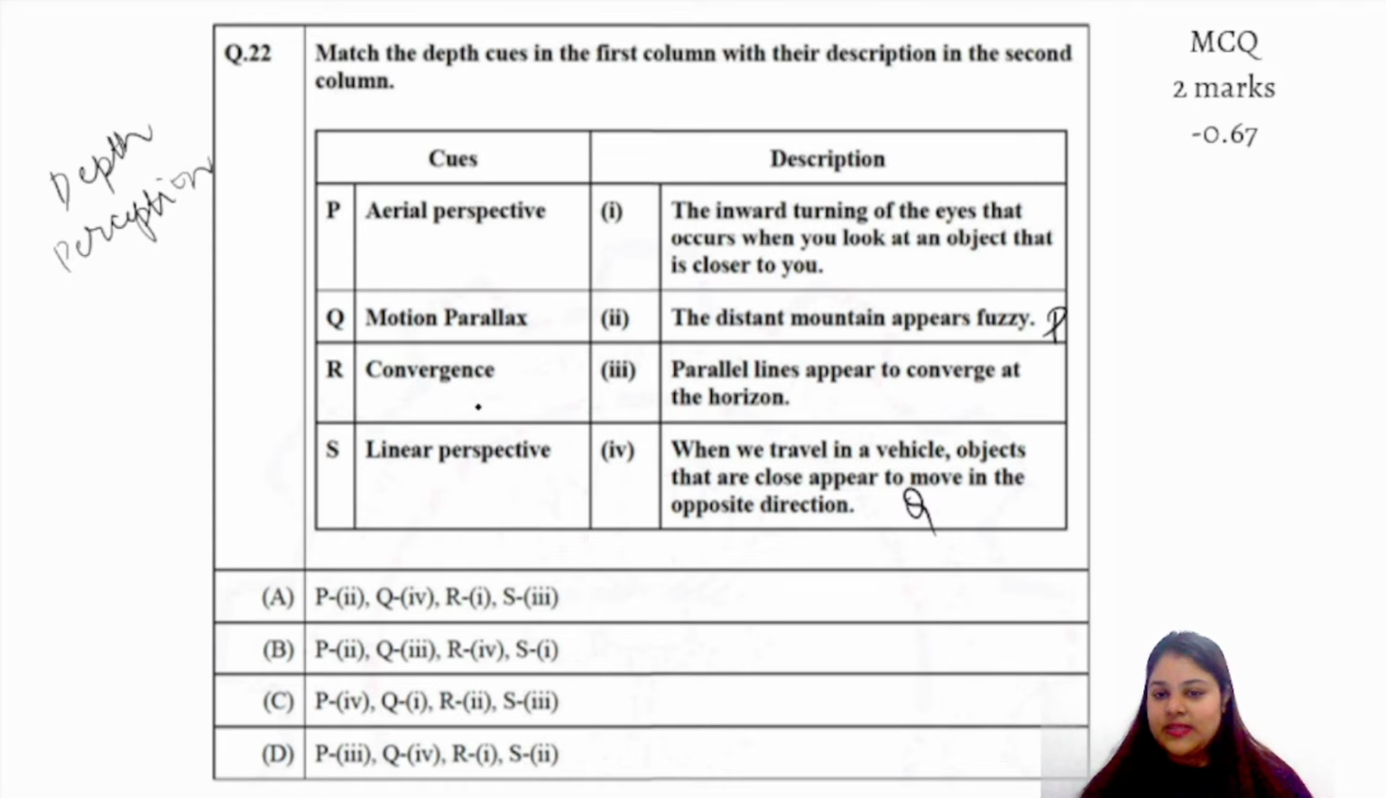Convergence. We know that convergence is what? When we move both of our eyes to the center when we look at an object, right? So our eyeballs converge. And at last, linear perspective, the parallel lines which converge at the horizon. So S. Sorry, A is the correct answer here.